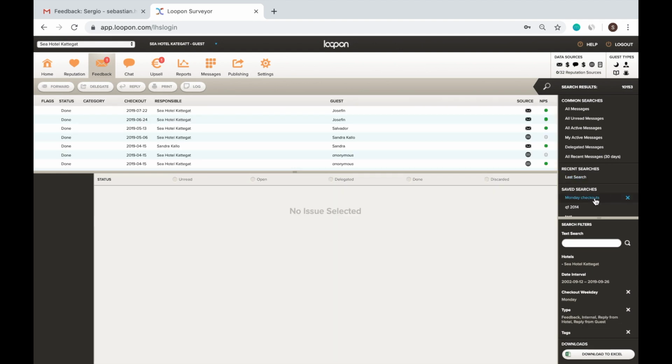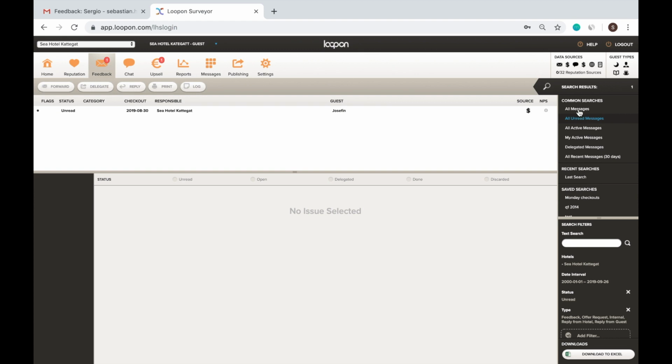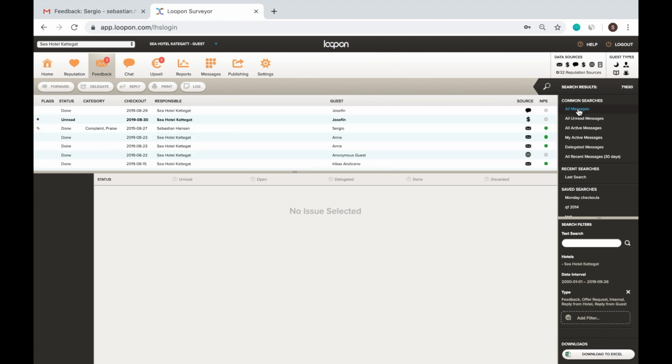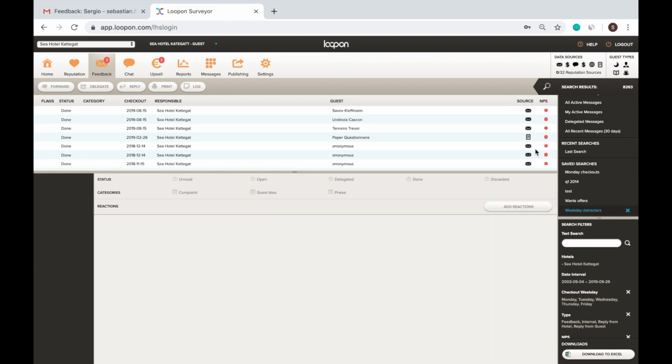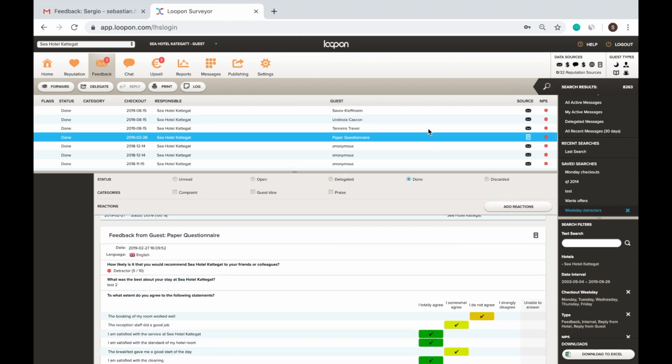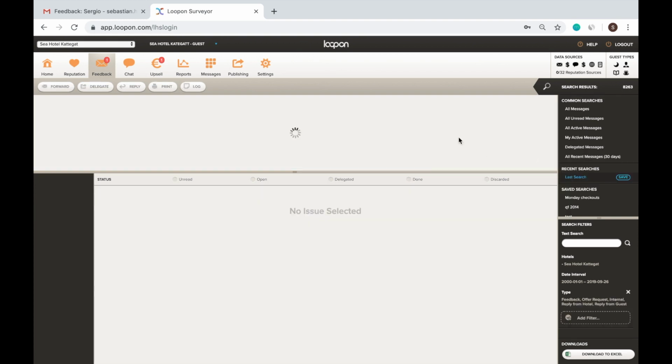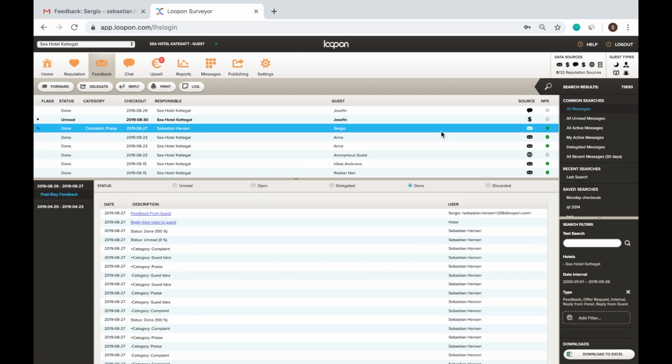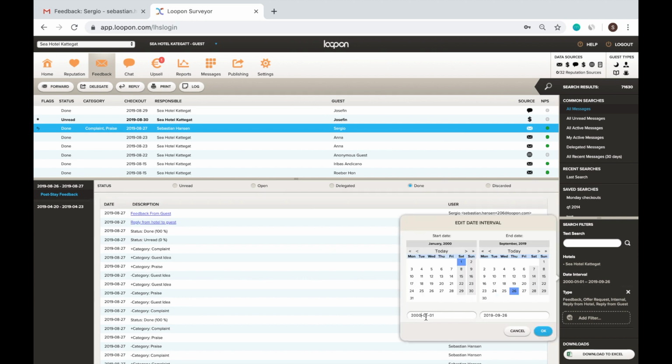We already mentioned the filter function briefly. You can create and save your favorite reports to look at results regularly. For example, you can look at weekday detractors if you want to see why some guest reviews were negative. You can also download the data and feedback to Excel if you want to analyze it further on. Let's choose our time frame and then click Download to Excel.